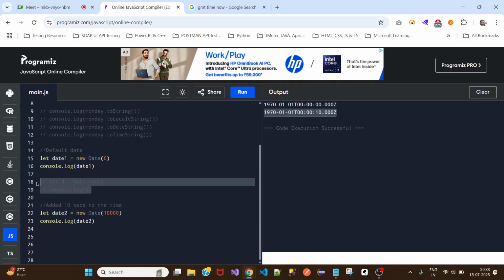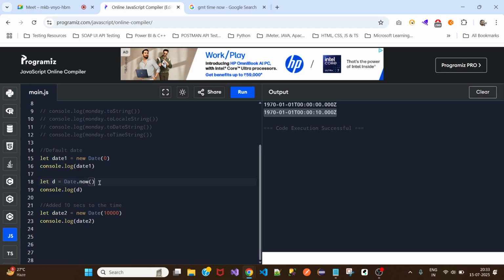And here, as we haven't passed any parameter, we said that right now I want the time in milliseconds, the calculation of milliseconds that has been done from the default date till now.